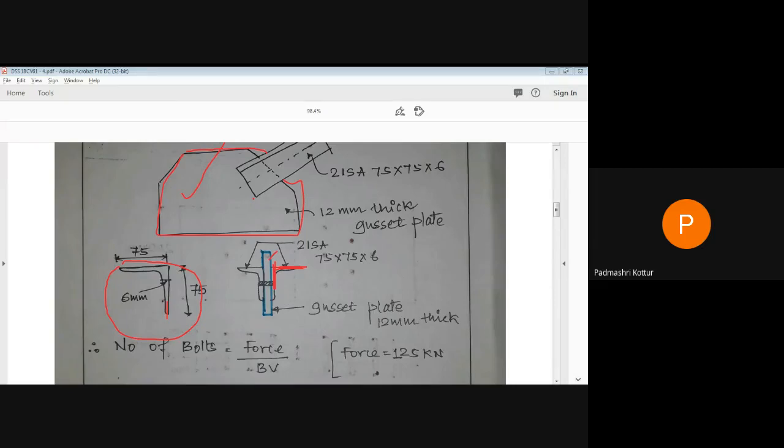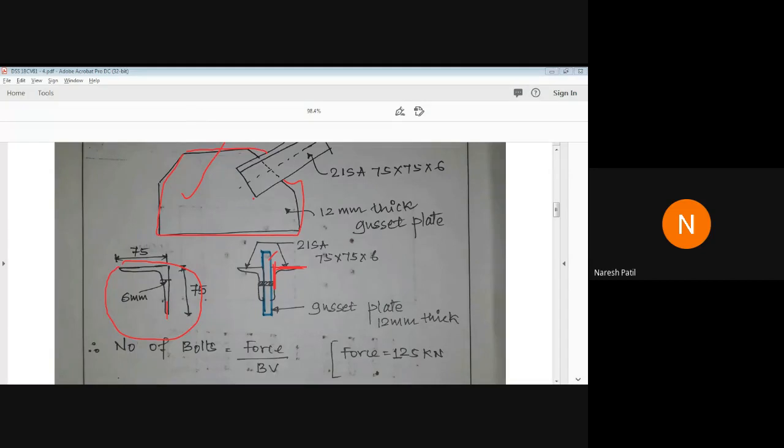Sir, the Nn value is 2, because there are two angles back to back. Yes, sir. Do you have any doubts about the consideration of the number of shear planes? How did I take 2, or how should it be 2?